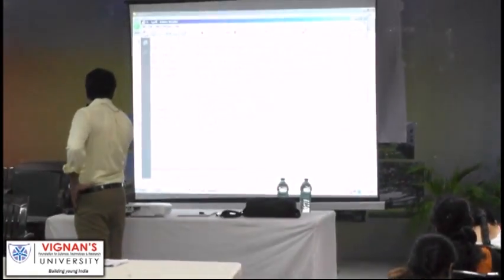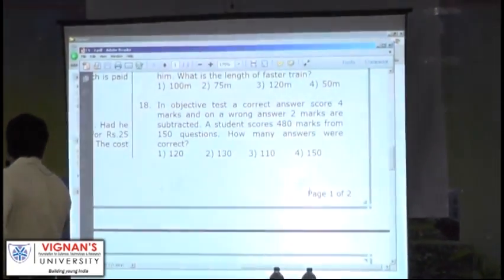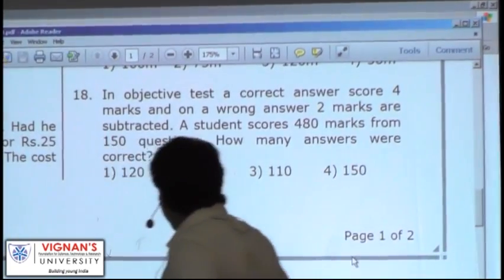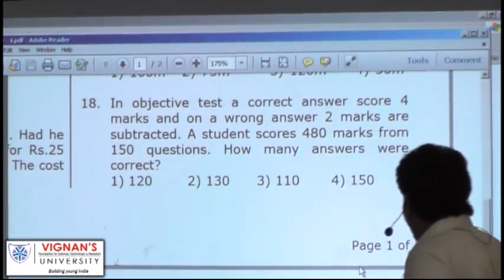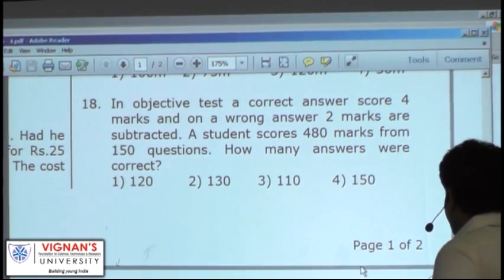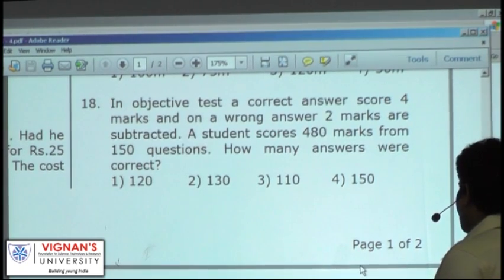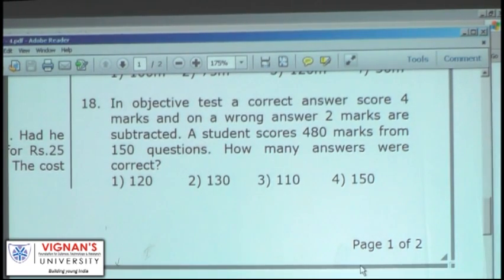Score. 4 marks and on a wrong answer 2 marks are subtracted. The student scores 480 marks from 150 questions. How many answers were correct? How many of his answers were correct?